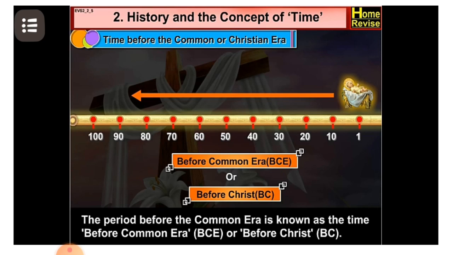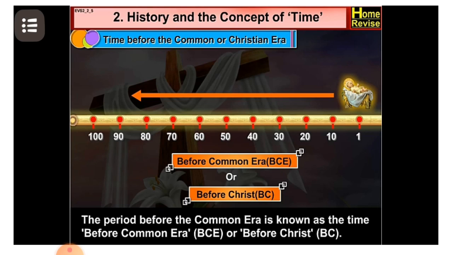Now we begin with the next point, that is time before the Common or Christian Era. The period before the Common Era is known as the time before Common Era, that is BCE, or before Christ. Before Christ, that is BC, and before Common Era, that is BCE.